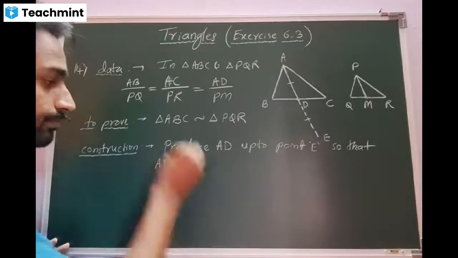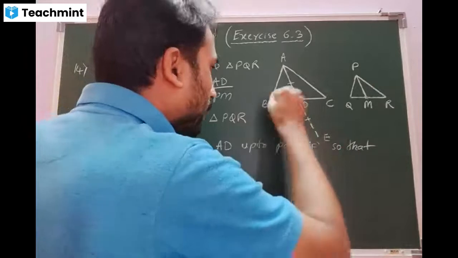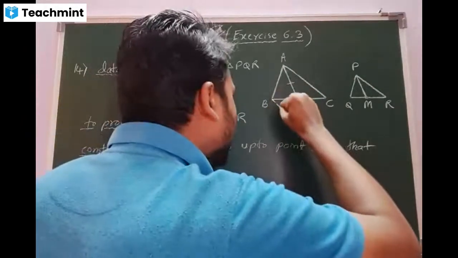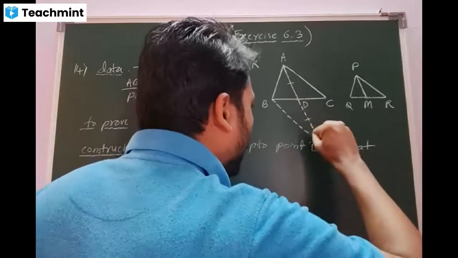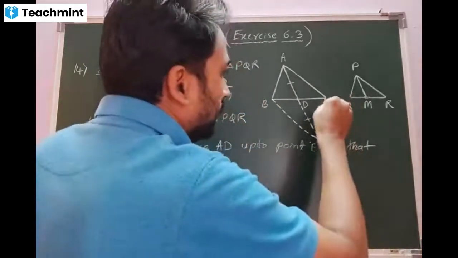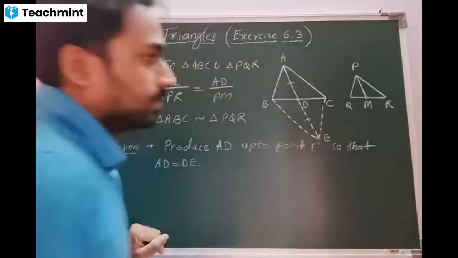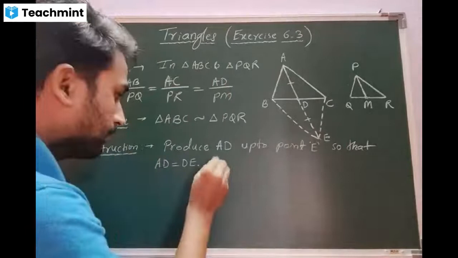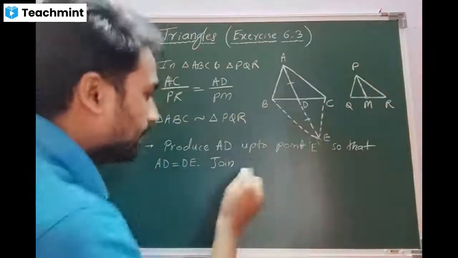Afterwards, beta, this E you have to join with B as well as with C. Is that clear?